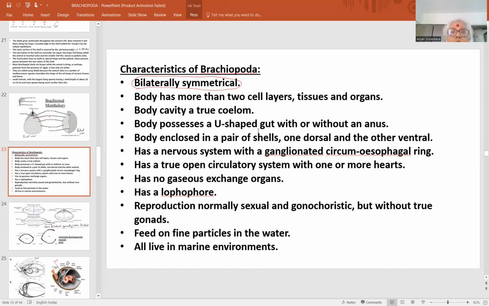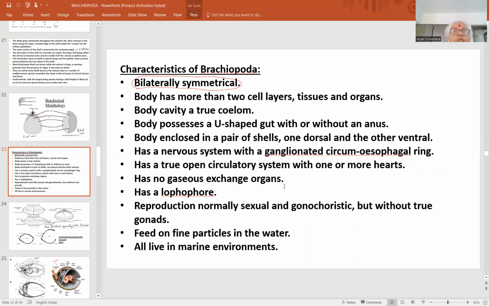Body cavity, true coelom. Body possesses U-shaped gut with or without anus. The anal opening may or may not be present. Water can come in through a single opening and go out through the same opening. A U-shaped elementary canal is present. Body enclosed in a pair of shells, one dorsal and the other ventral. A nervous system with ganglionated circumesophageal ring. A true open circulatory system with one or more hearts.